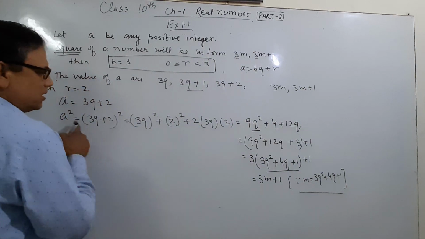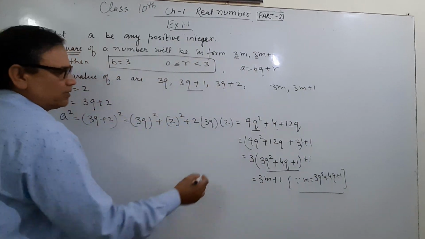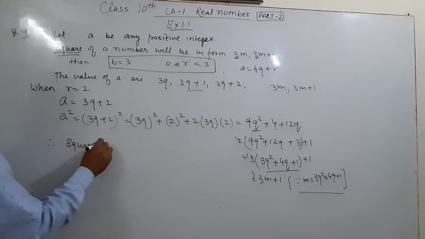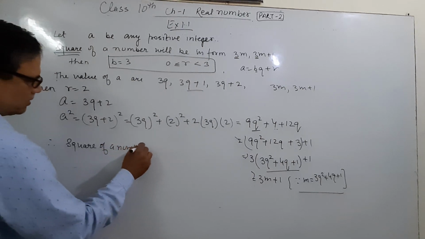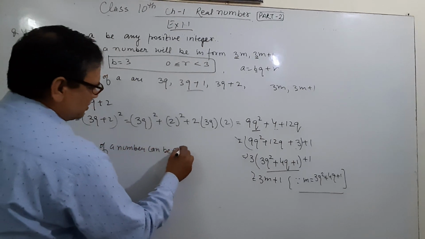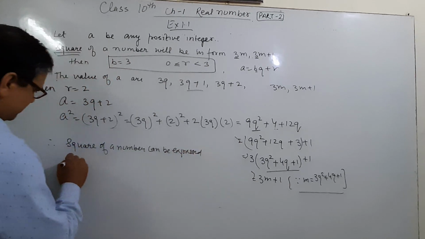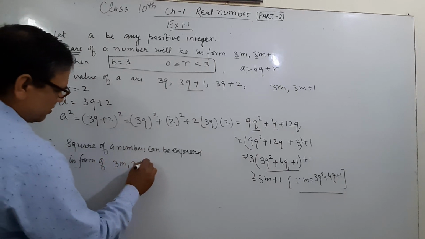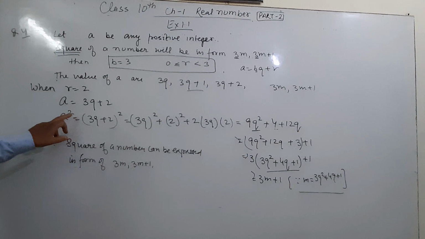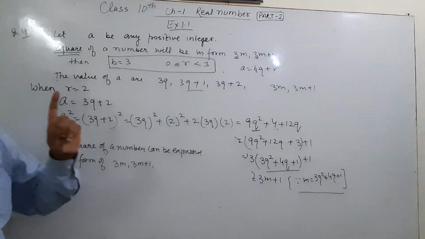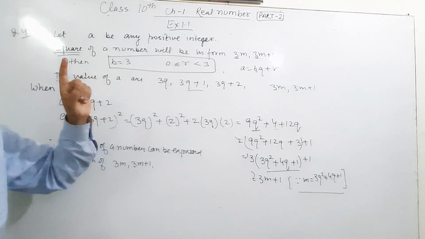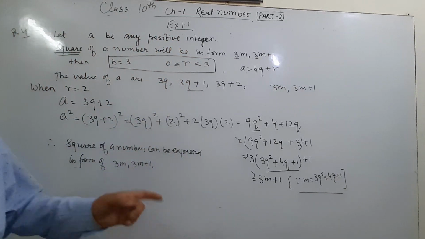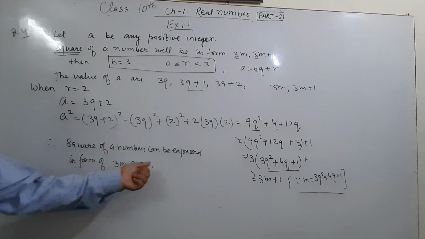In this case, the square of a number is also 3m + 1. Therefore, the square of a number can be expressed in the form 3m or 3m + 1.